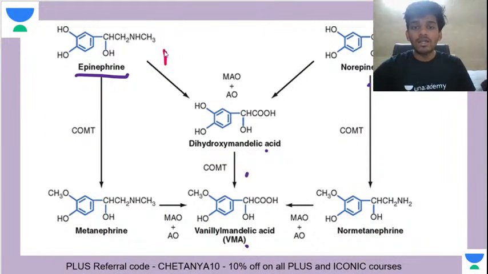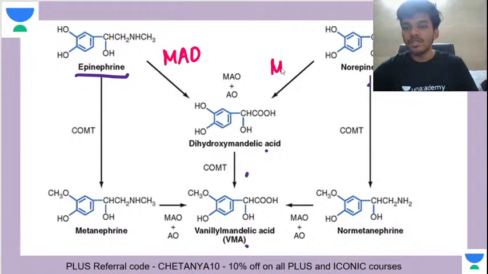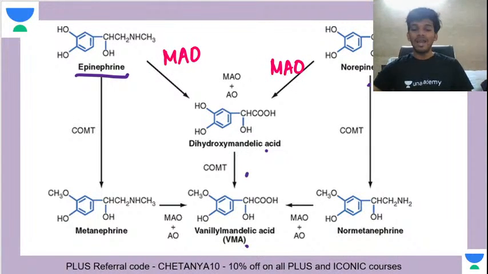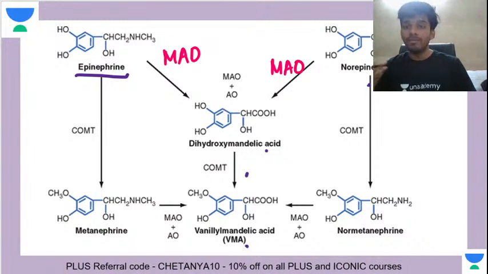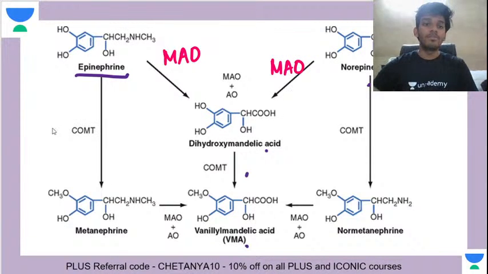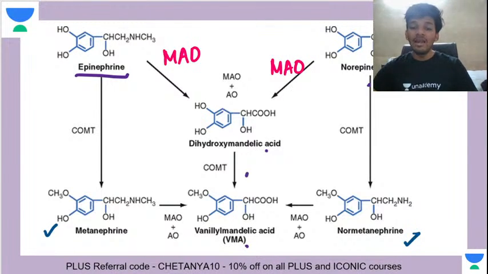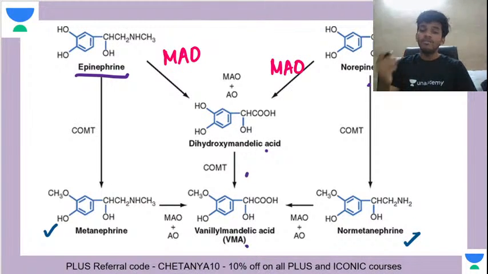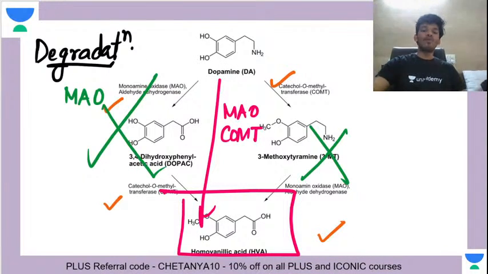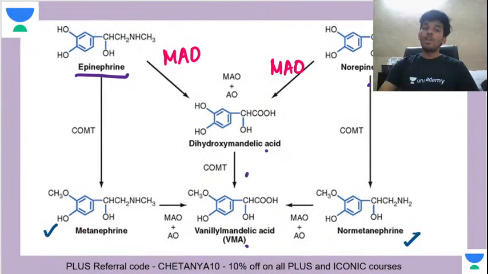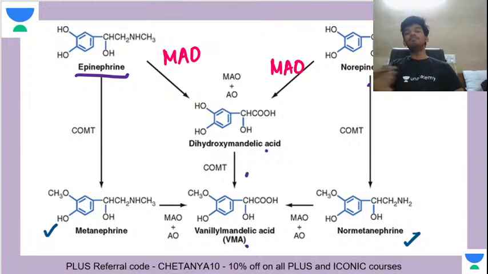So I'll tell you what are the important things to remember here. First of all, the enzymes monoamine oxidase and catechol O-methyl transferase, that is called COMT. That is important. If COMT acts, the product from epinephrine is metanephrine, the product from norepinephrine is normetanephrine. And finally, what you will get will be vanillyl mandelic acid. That is the product from catecholamines. What is the product from dopamine? Homovanillic acid. What is the product from catecholamines like epinephrine, norepinephrine? Vanillyl mandelic acid. Okay, is that clear?